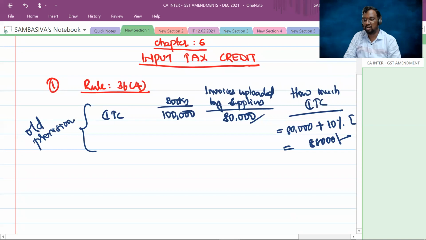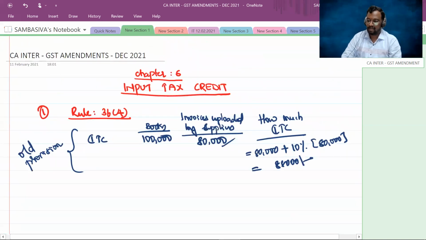Earlier, you could claim 100% of the input tax credit with respect to the invoices uploaded, plus, with respect to the invoices not uploaded, a maximum of 10% of the attributable input tax credit of the invoices uploaded. So 88,000 rupees is the maximum input tax credit you can avail in this scenario.